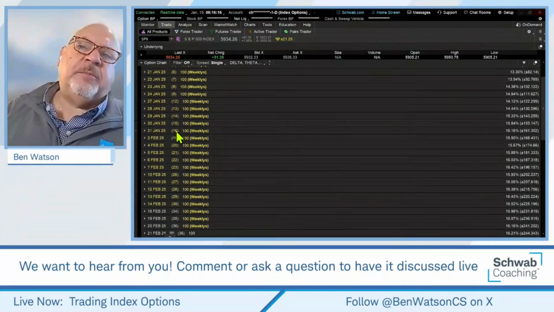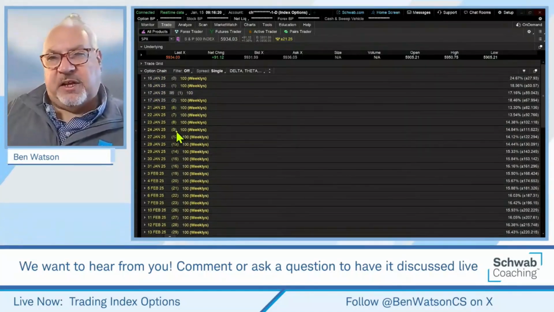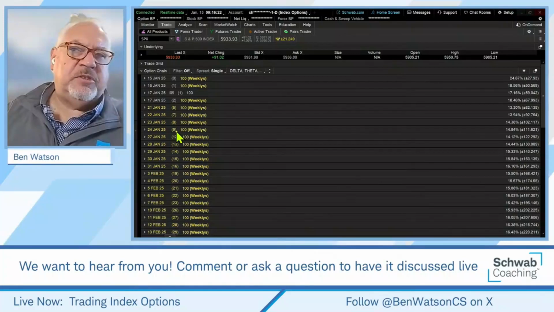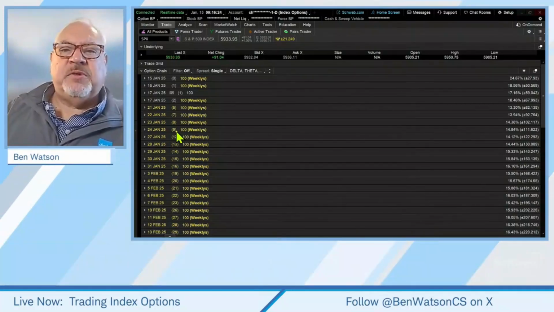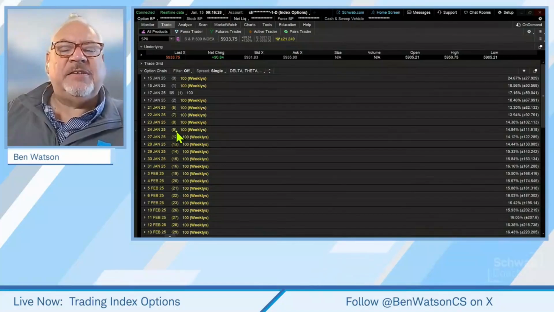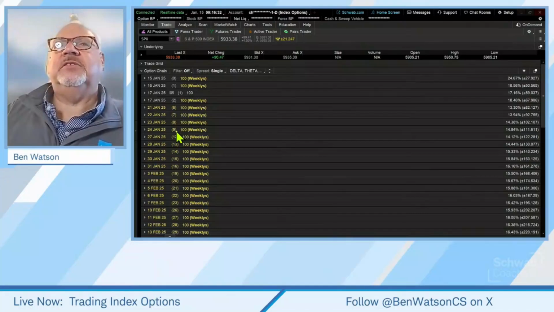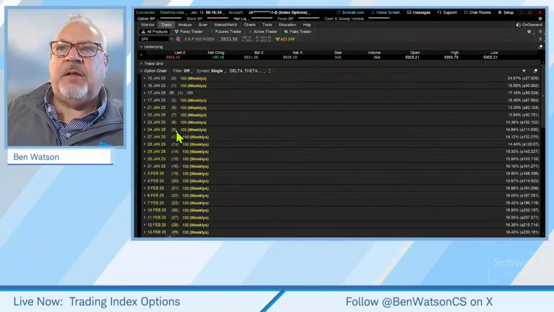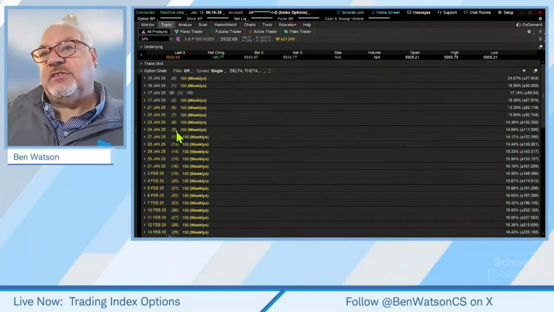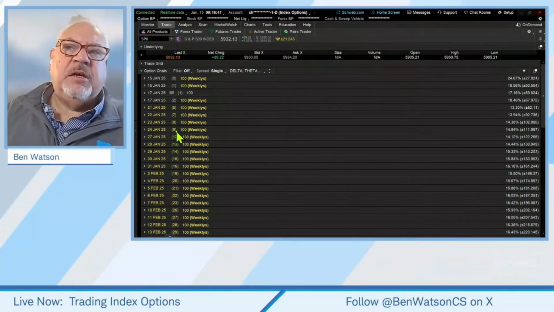Now, here's the great thing. When we talk about demand, demand for index options, demand for options in general is increasing. We know also that demand for trade ideas like 0 days till expiration options is growing significantly as well. One of the challenges in any of those strategies is liquidity.